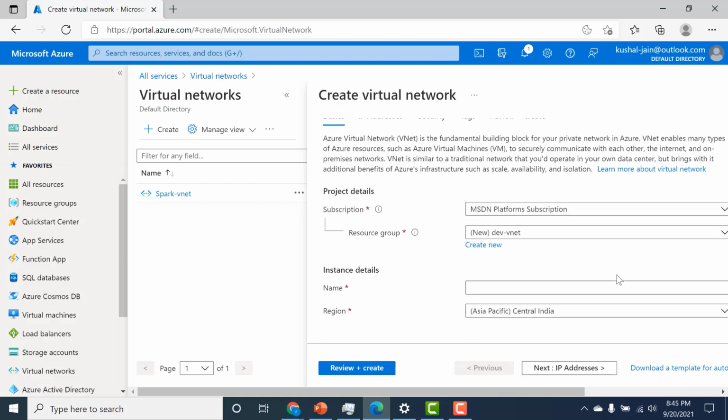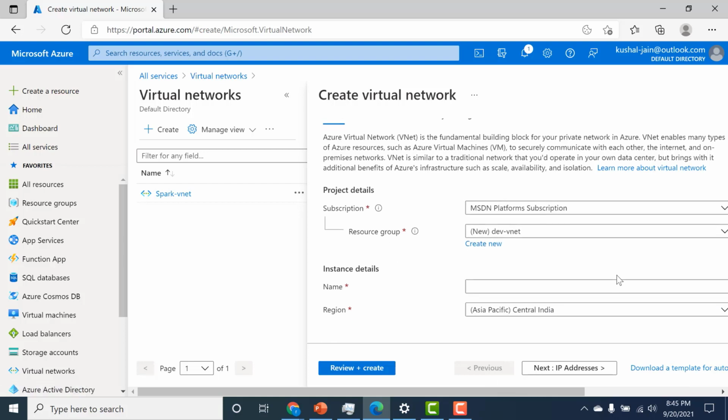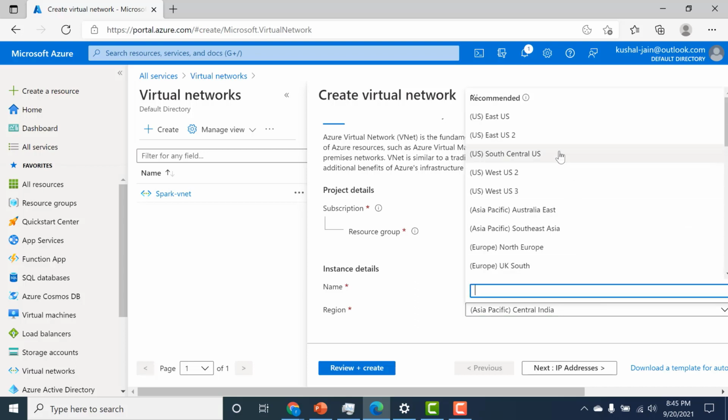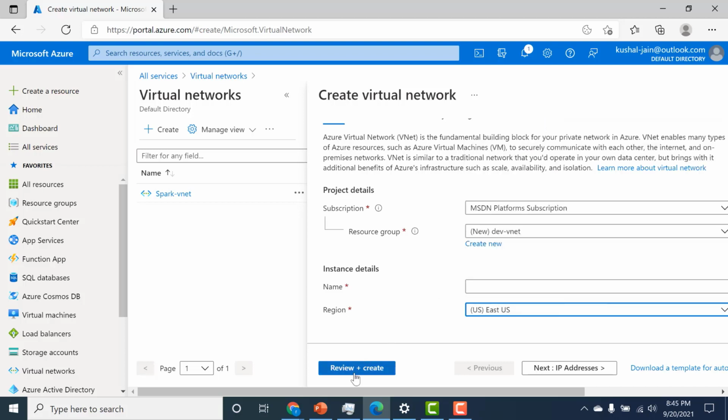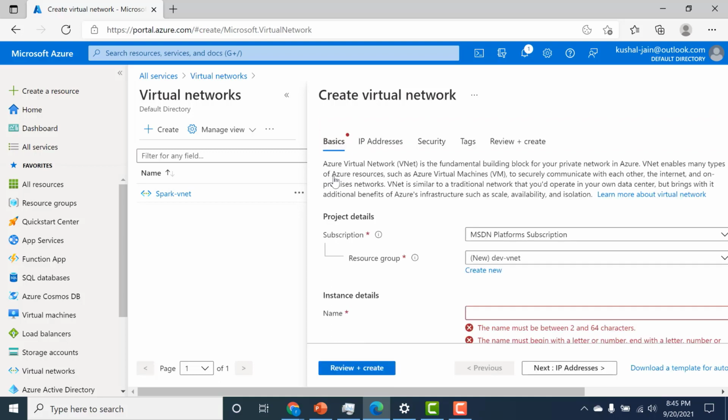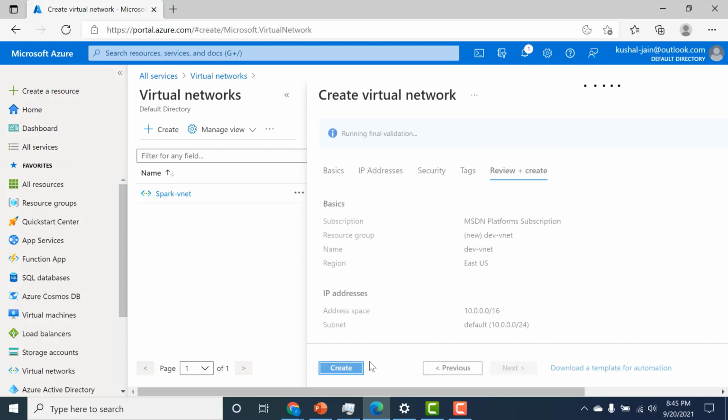And here you need to specify a region. A VNet is a regional construct, so it has to be within a particular region. So let me just make it in East US. I'll click on East US and click on review and create. And you need to give a name for your VNet as well. So I'll just call this dev VNet. Click on review and create.